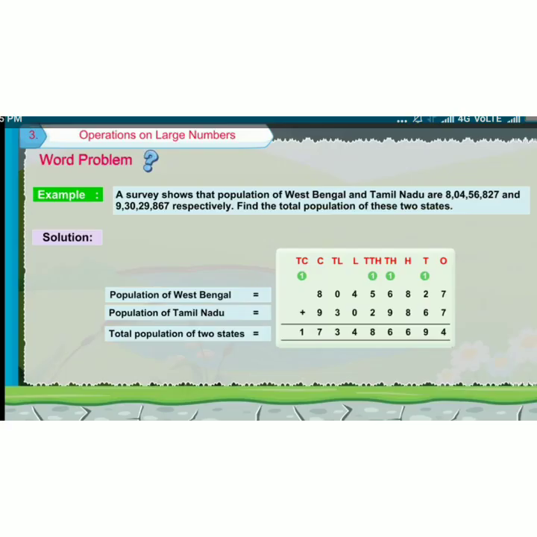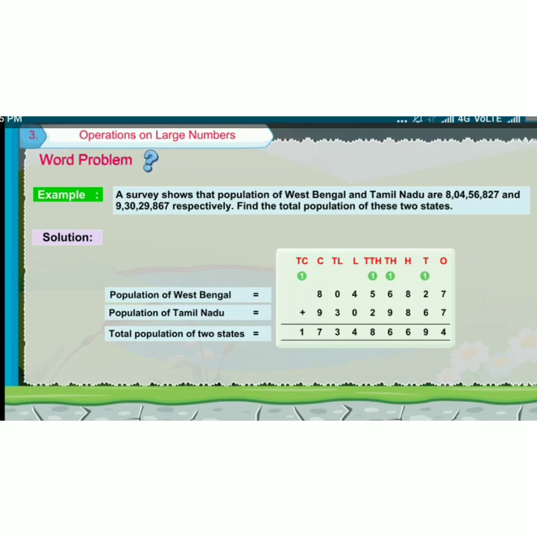Now a word problem. A survey shows that the populations of West Bengal and Tamil Nadu are 8 crore 4 lakh 56,827 and 9 crore 30 lakh 29,867 respectively. Find the total population of these two states. Two states' populations are given. They are asking for the total population.